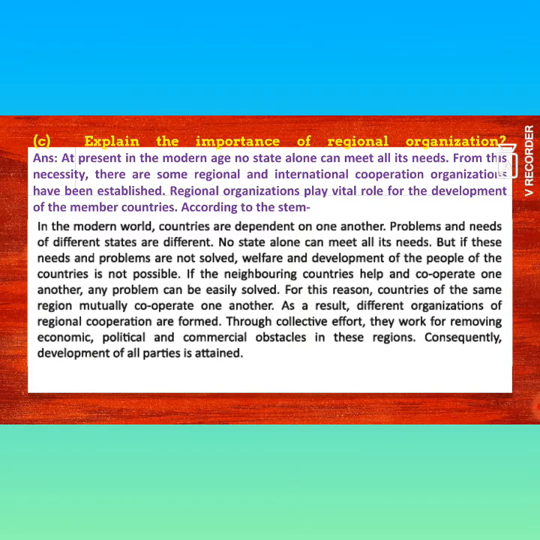Now the explanation. In the modern world, countries are dependent on one another. Problems and needs of different states are different. No state alone can meet all its needs. But if these needs and problems are not solved, welfare and development of the people of the countries is not possible.